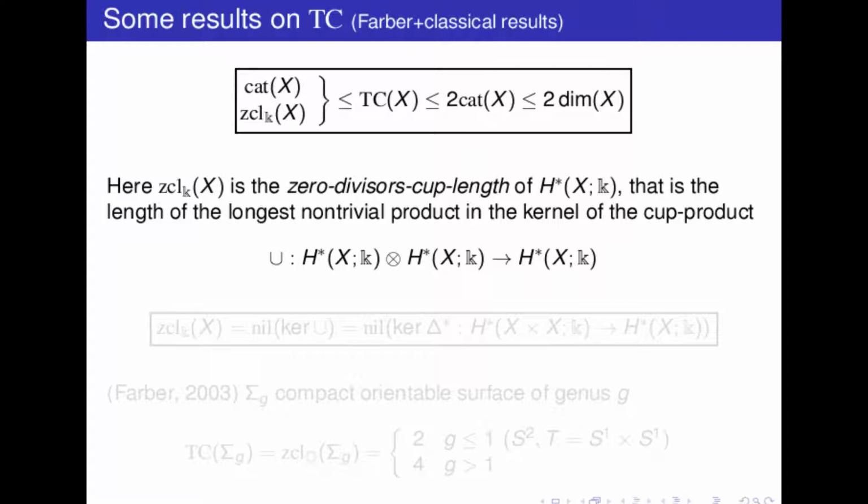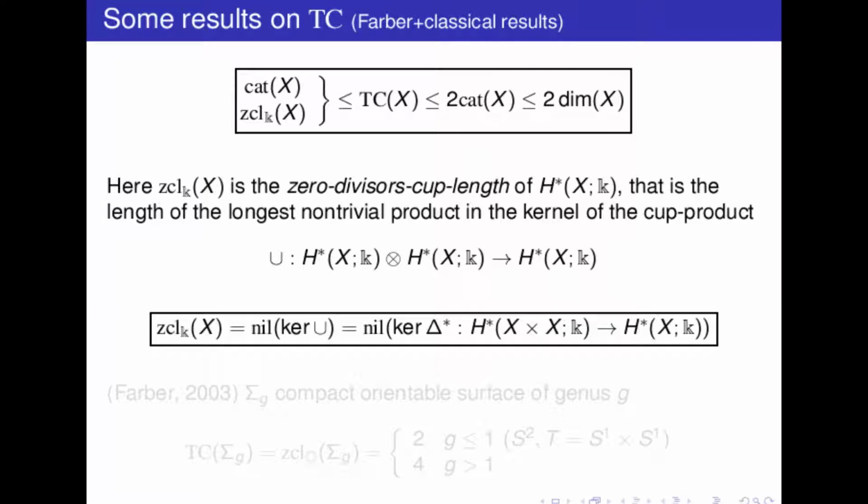And also, in other words, this is the nilpotency index of the kernel of the cup product, which can also be described as the nilpotency index of the kernel of the morphism induced by the diagonal map in cohomology. Okay, since this is equivalent to the cup product over a field.